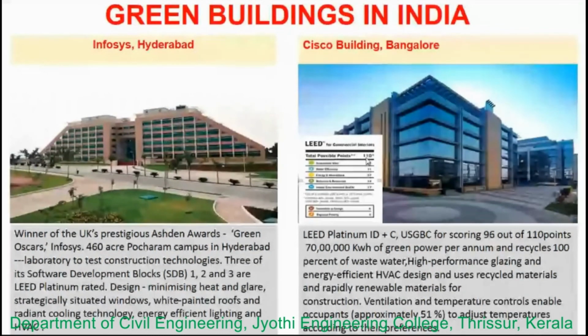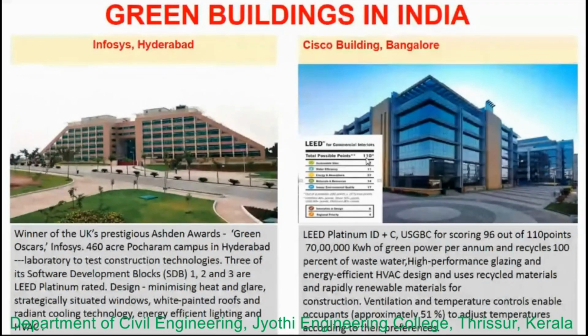The campus sources more than 70 lakh kilowatt of green power per annum, and it recycles 100% of the wastewater.